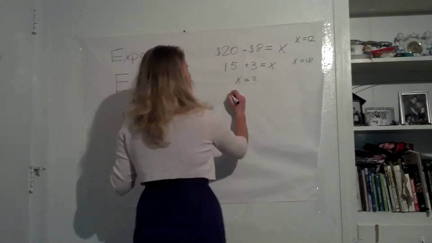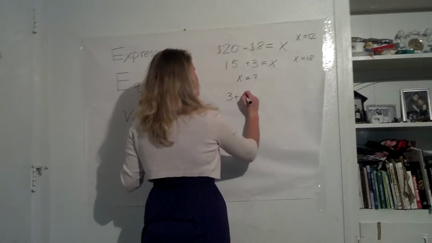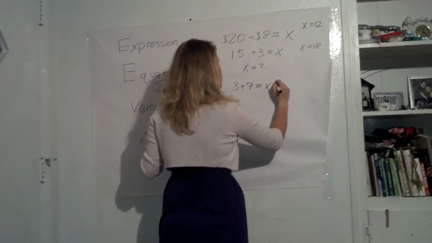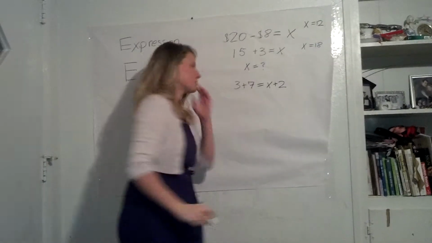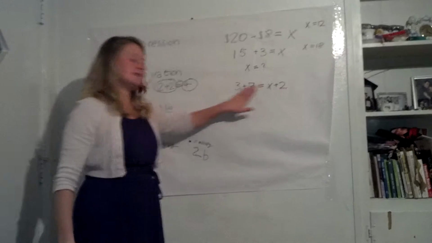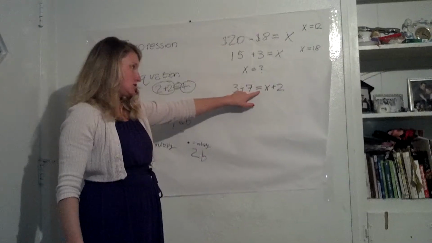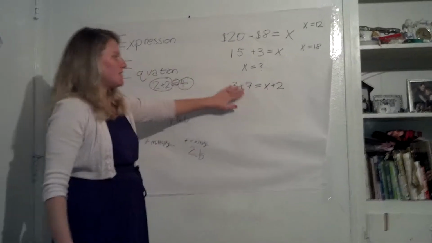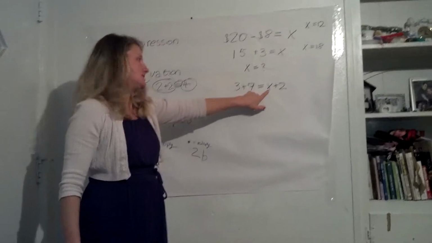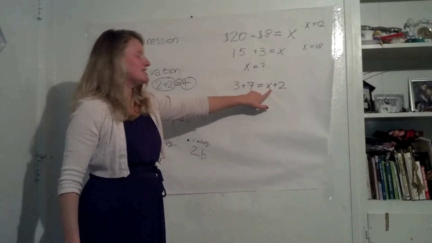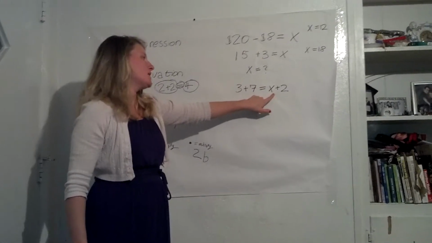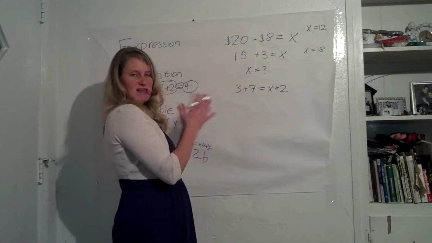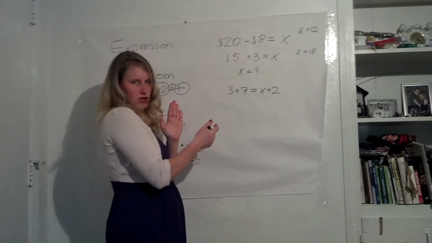Let's say 3 plus 7 equals X plus 2. Now we know that these two sides equal each other because we have an equal sign here. So this is an equation. We know that this side is the same thing as the other side. So we have to figure out what this X is. The first thing we need to do is simplify it. Simplifying is when you take the equation and combine as many things as you can before you solve for the variable.